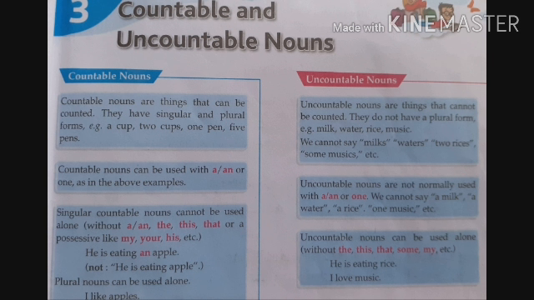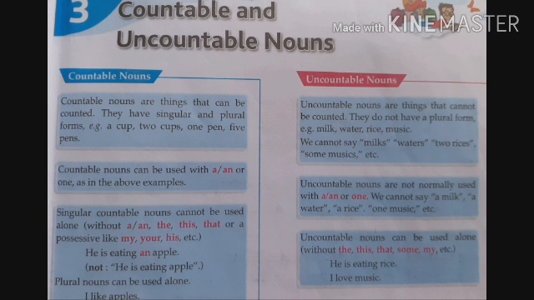Countable nouns can be used with a, an and one, as in the above examples you have seen: a cup, 1 pen, 2 pens. So for counting purposes, countable nouns can be used with a, an, and one. Uncountable nouns are not normally used with a, an and one. We can't say a milk, a water, a rice, one music, because these are uncountable and we can't use a, an, and one.